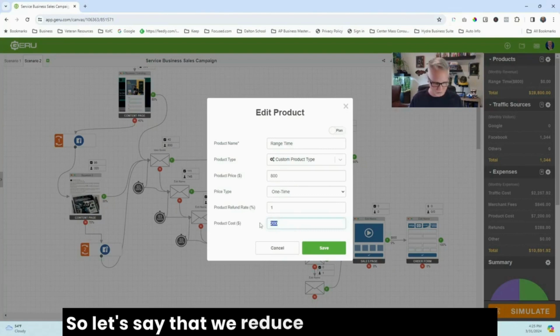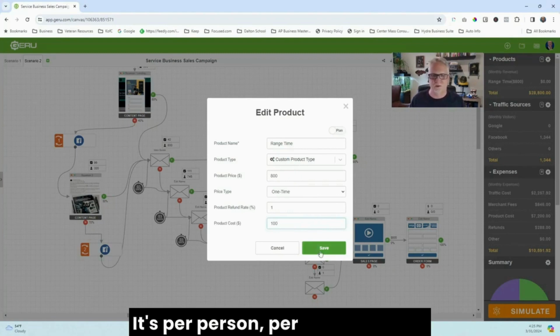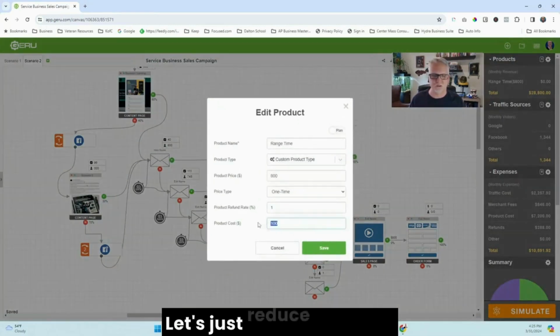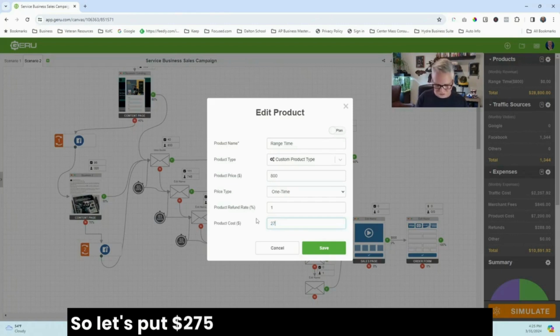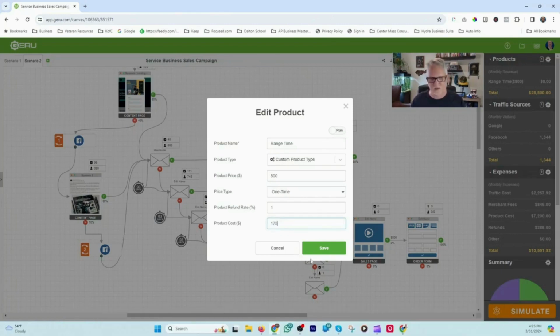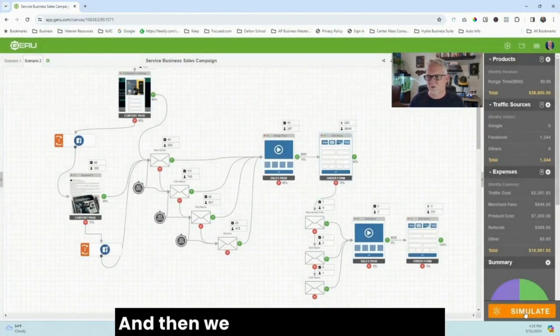So let's say that we reduce the cost by just $100. The way this is set up, it's per person, per purchase, but we'll just reduce it by $100. And in fact, you know what? Let's not even do that. Let's just reduce it by $25. So let's put $275 here, or excuse me, $175 here. We'll just reduce it by $25, reducing costs and overhead. And then we run the scenario again.